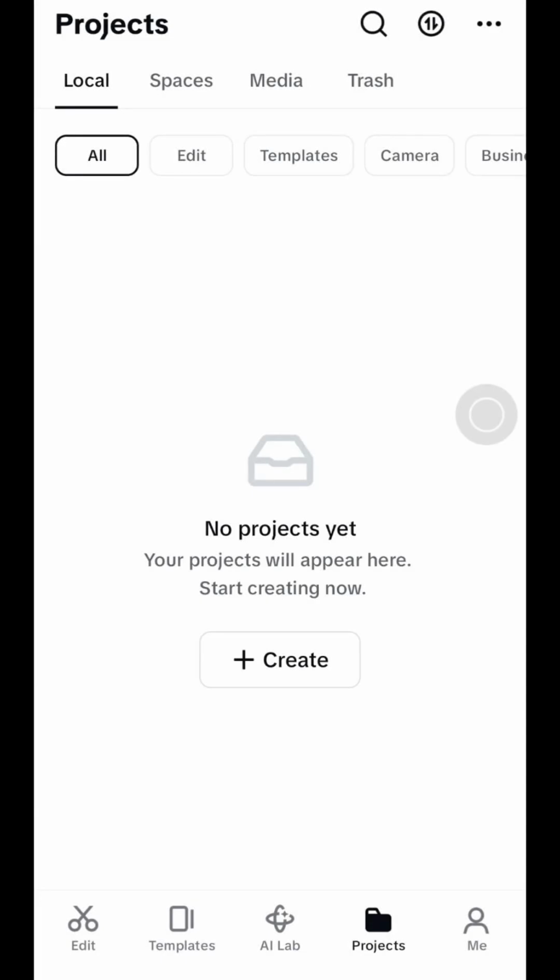Today I'm going to show you how to create a super cool color spread transition effect in CapCut. Okay, let's get started. First, open your CapCut and then import your video.